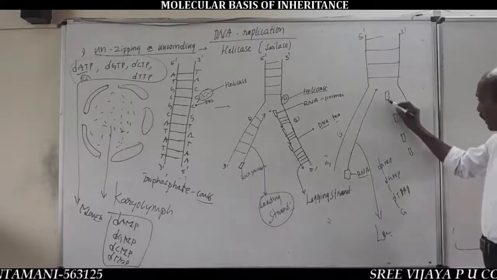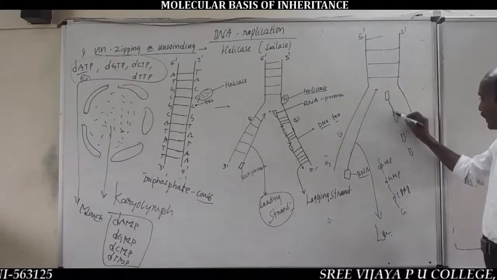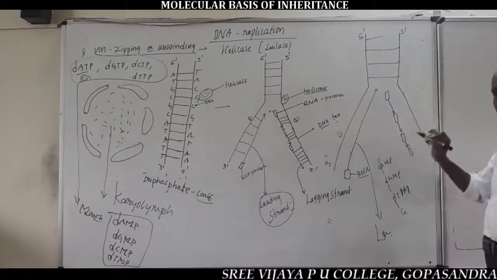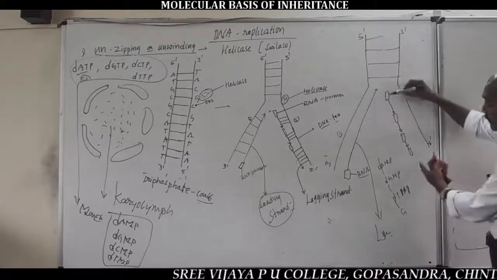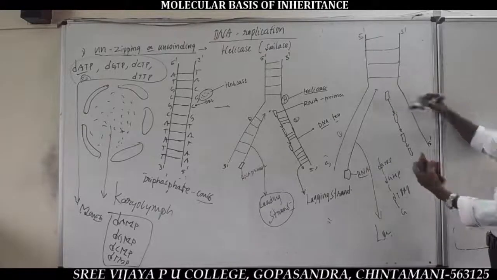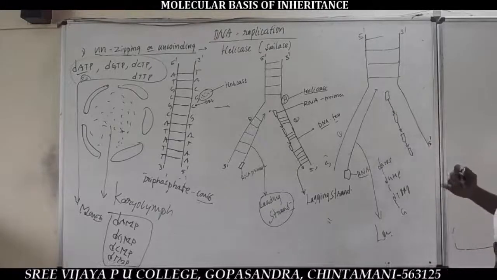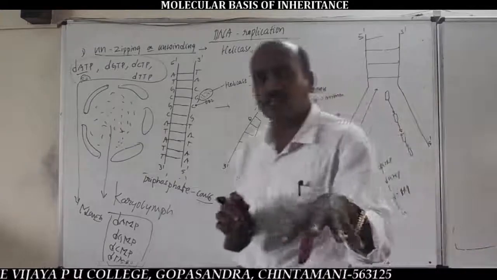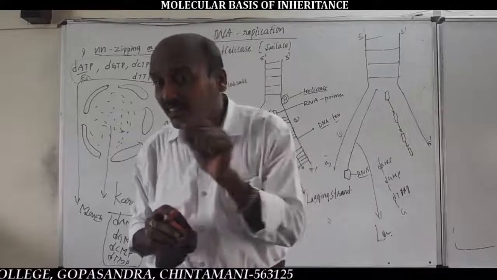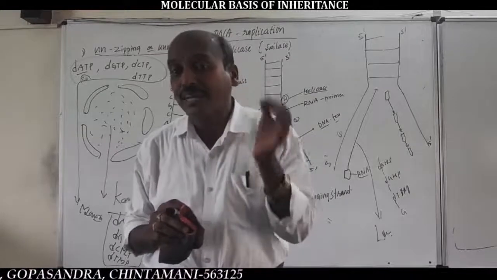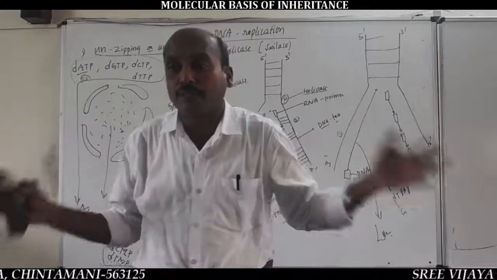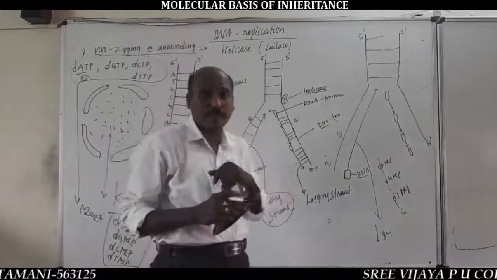So, in between RNA primers, there is discontinuous addition of DNA nucleotides to fill in the DNA nucleotides. As a result, this strand is not a continuous strand. This is a discontinuous strand. Why is it discontinuous? Nothing but it is interrupted by the presence of RNA primers. You should remember this statement.